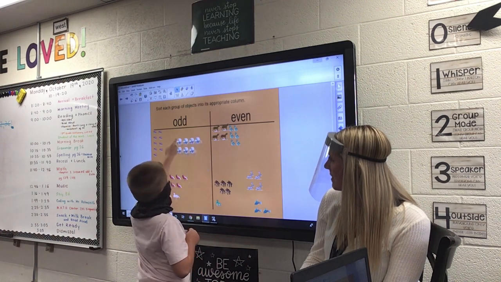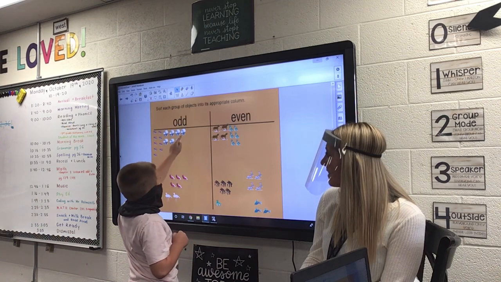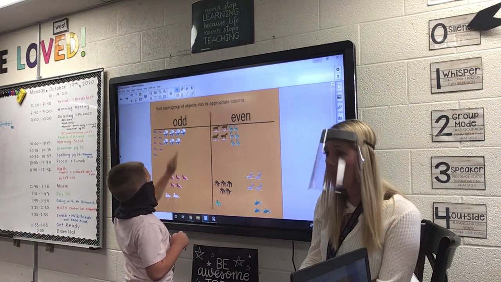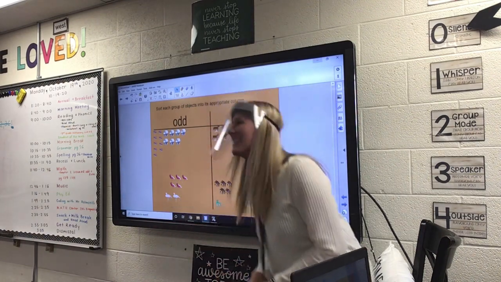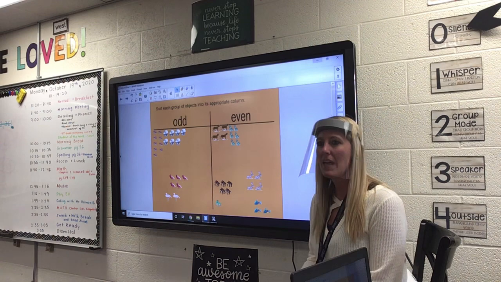Okay, the hippos, that's odd. Because this one doesn't have... Yep, that one doesn't have a partner. 2, 4, 6, one more left out, 7. Okay, Libby's up and Eli's on deck.